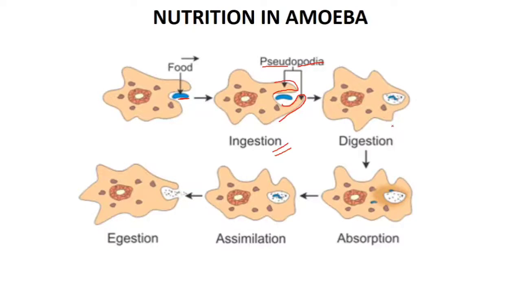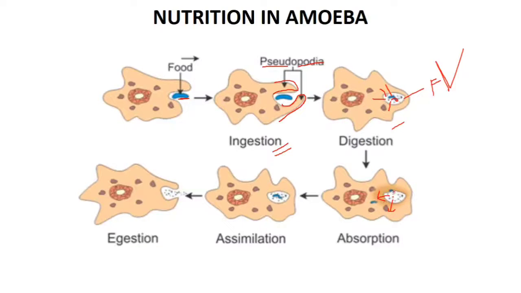Now here you can see in digestion the food is engulfed and a food vacuole is created. In the food vacuole, the amoeba cell secretes its digestive enzymes. All the digestive enzymes which are present in the cell are secreted here in the food vacuole. Now here the digestion takes place. You can see the food is being digested. The complex food has been broken down into simple compounds, and that is being absorbed by the cell.